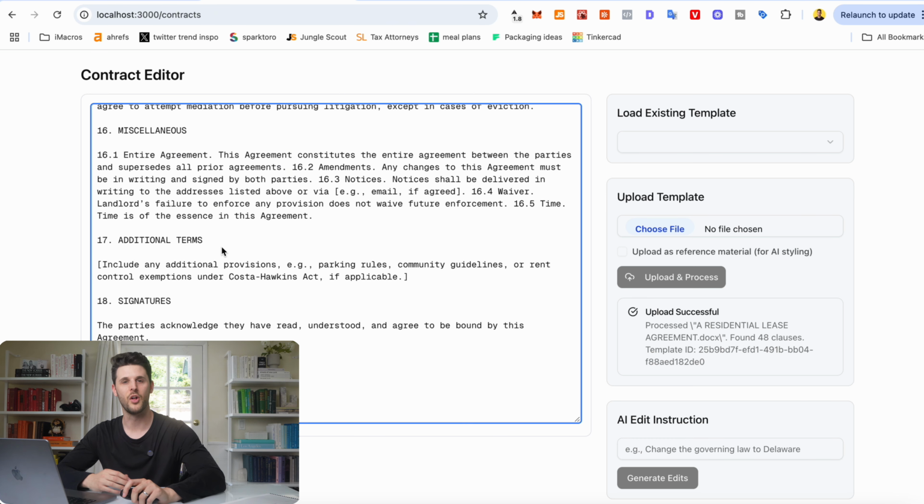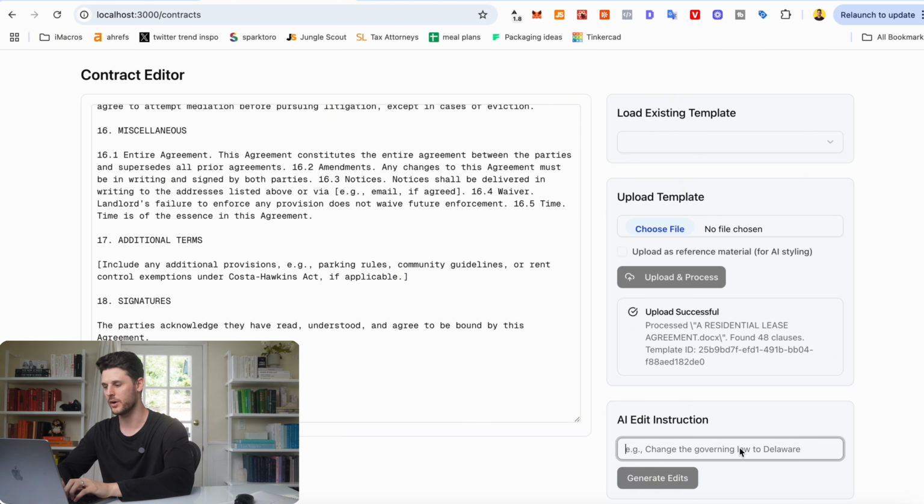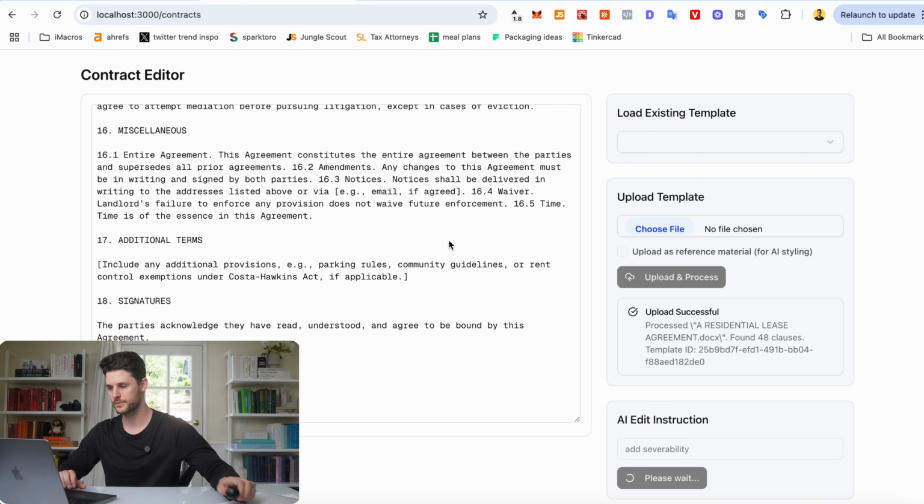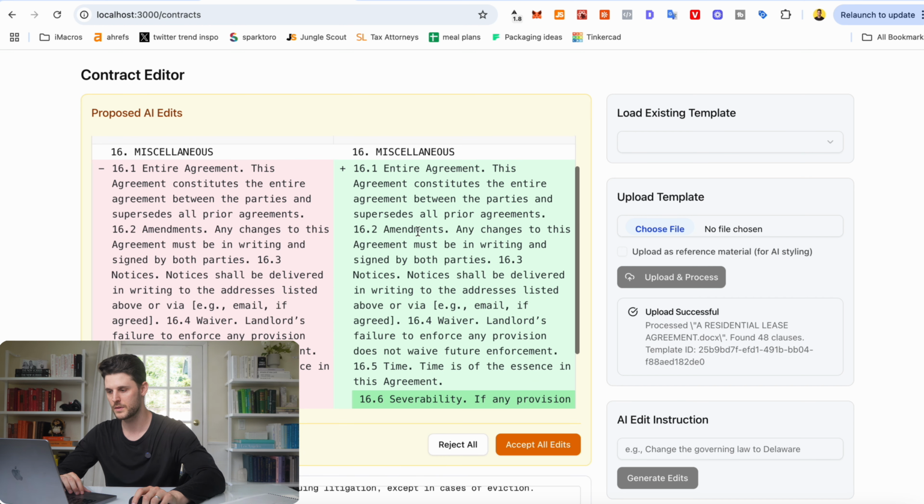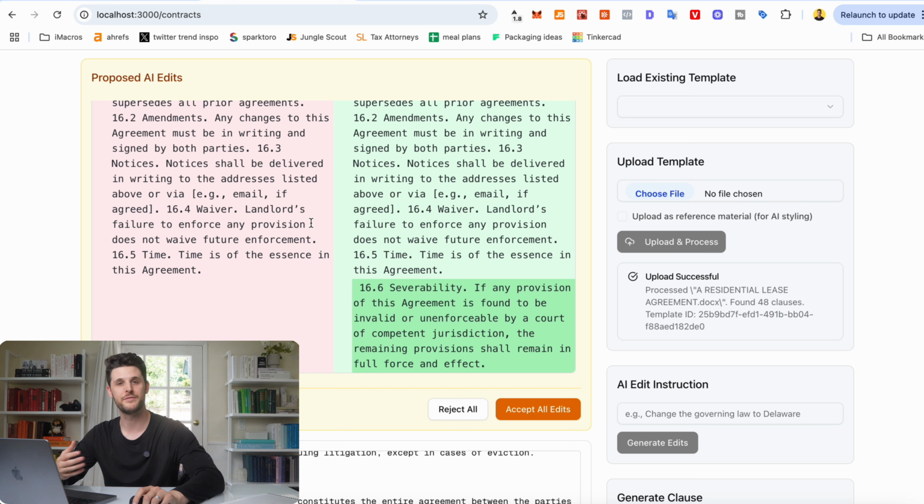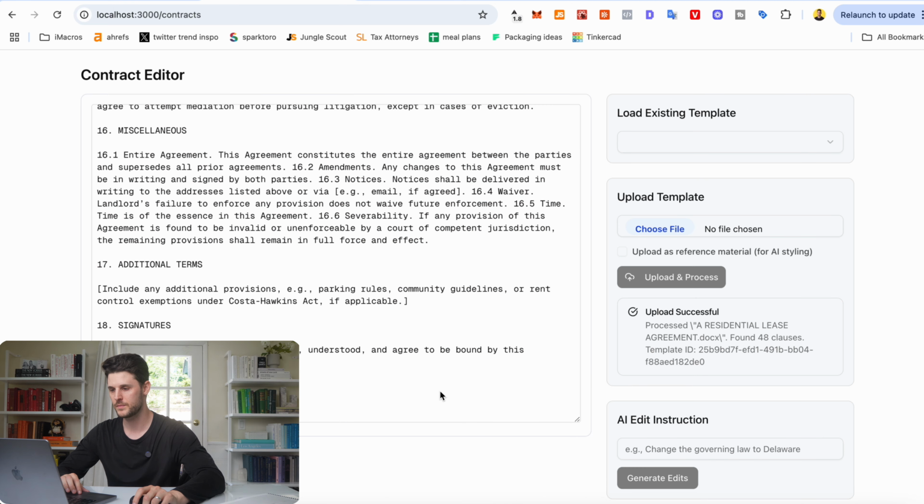Now let's try adding a clause. Let's add a severability clause. So type add severability. You can see that it found the section where the severability should be and drafted it for us. Hit accept, and here it is.